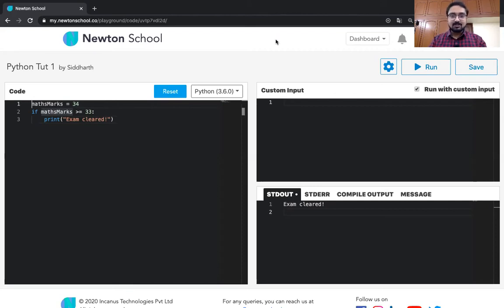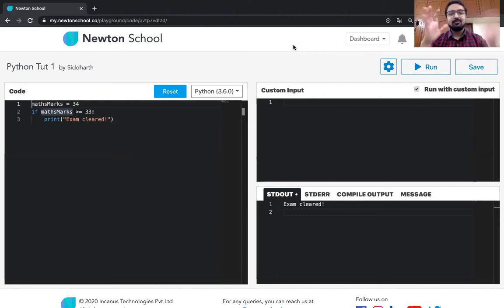Before moving forward, one thing that is really going to help you in the world of programming is to try to imagine everything in terms of the real world. I'll give you an example that will help you visualize programming really well. Imagine yourself to be an IAS officer in a government office, and you have been appointed a clerk. The clerk's duty is to help you out in all your tasks.